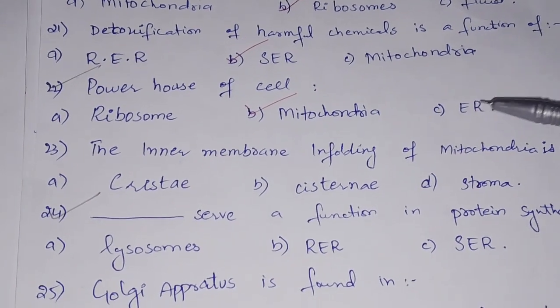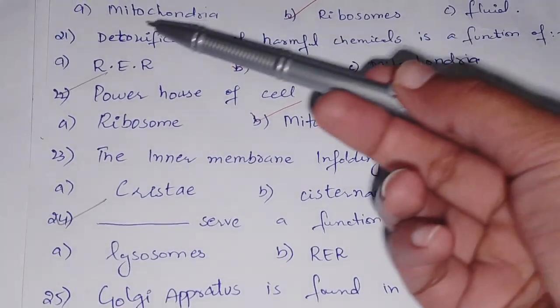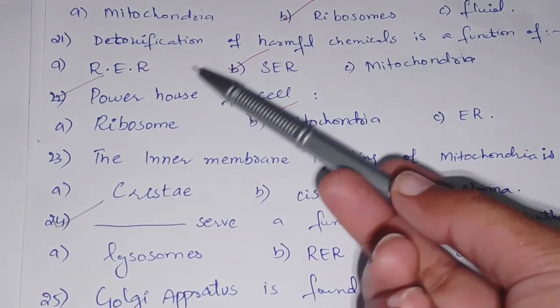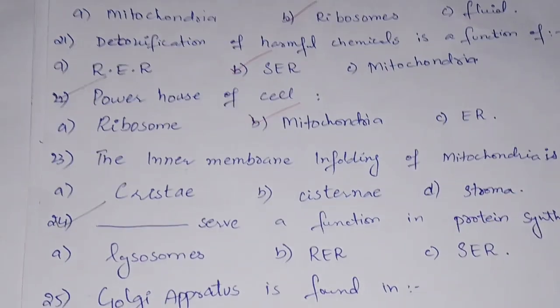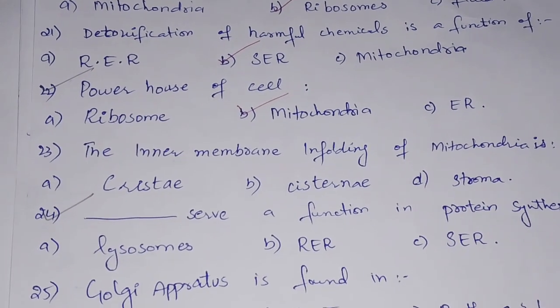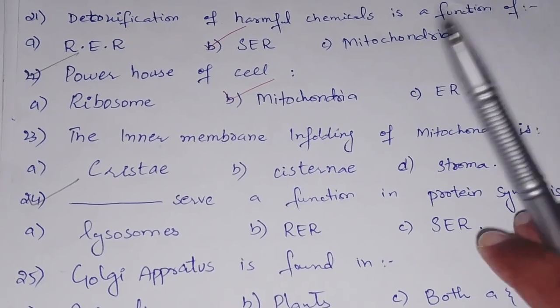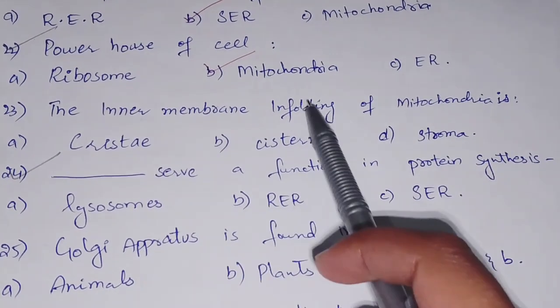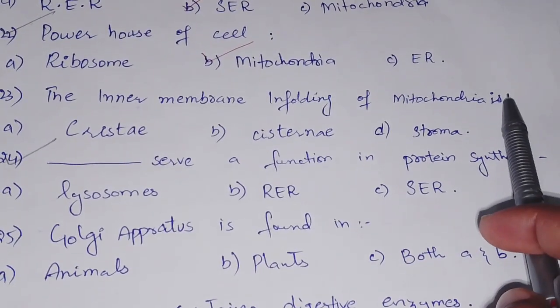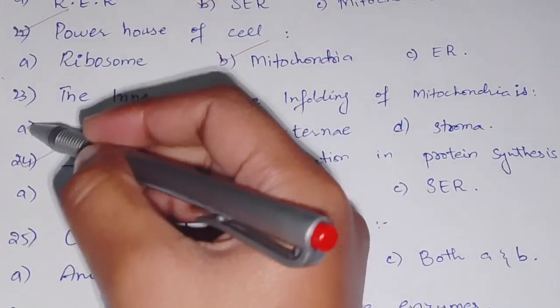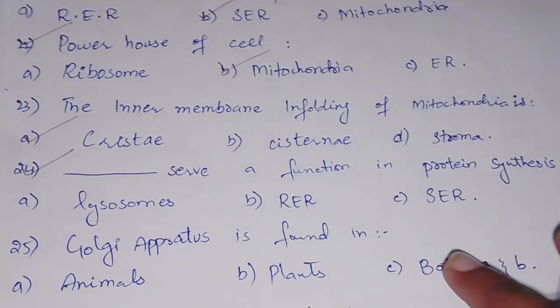The endoplasmic reticulum will either form the protein or detoxify the harmful chemical substances. So option B is the correct option, which is the mitochondria. Now we have the inner membrane foldings of mitochondria. The inner membrane folding of mitochondria is called the cristae, which is option number 1.